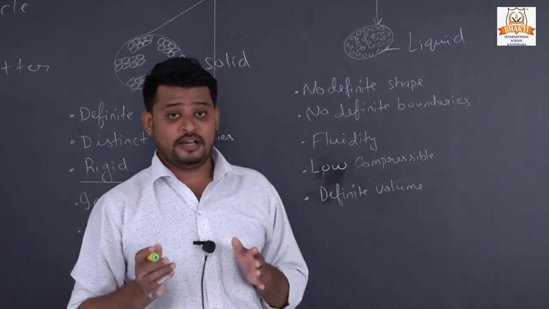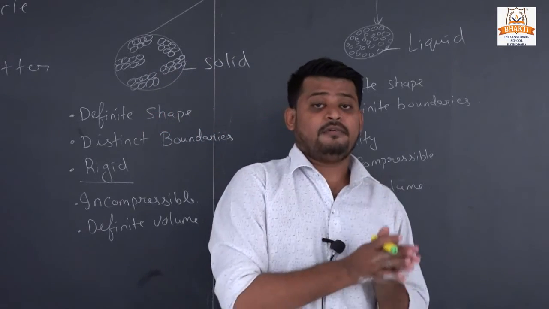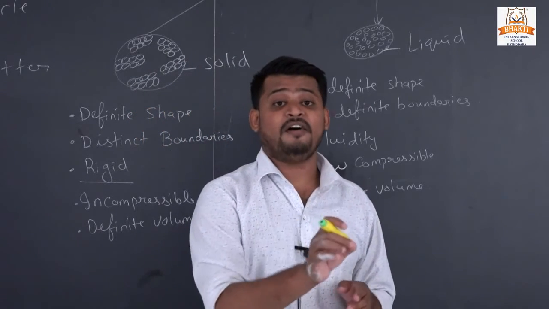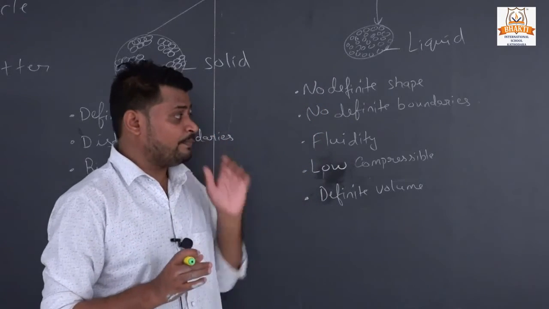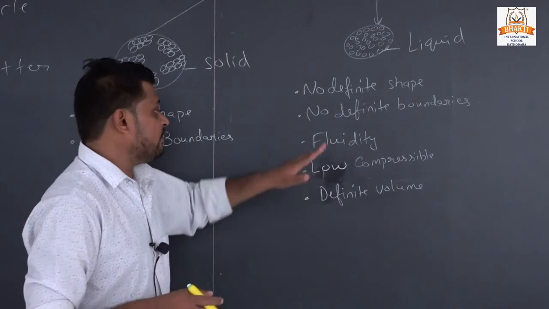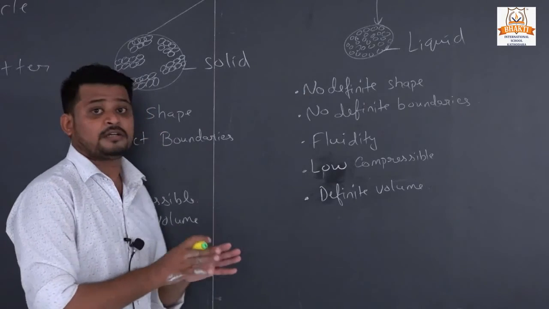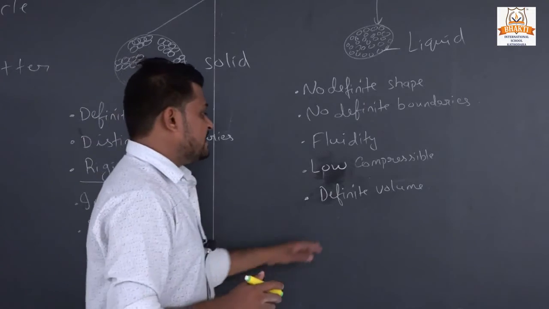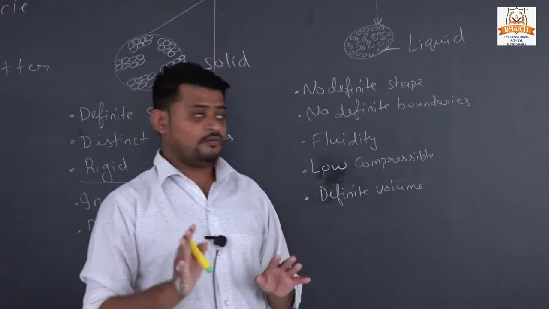So we fill gas in a cylinder, and the gas in the cylinder is in the form of liquid. Why? Because of the property of compressibility. Like that, liquid also has a compressibility property but low, not that high, and it has a definite volume.